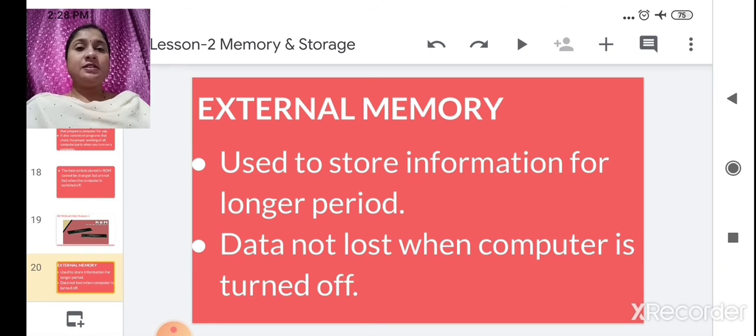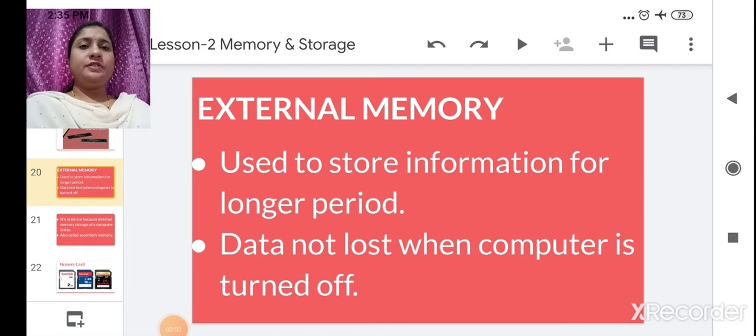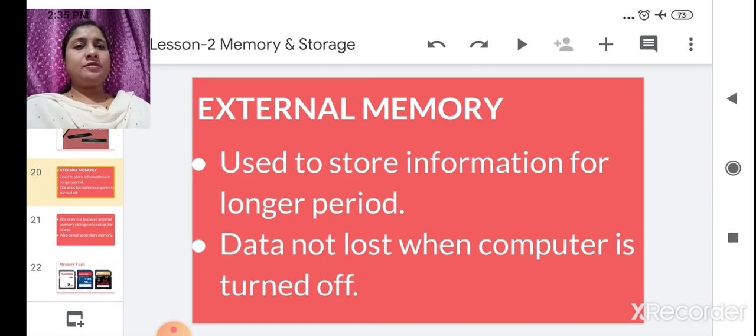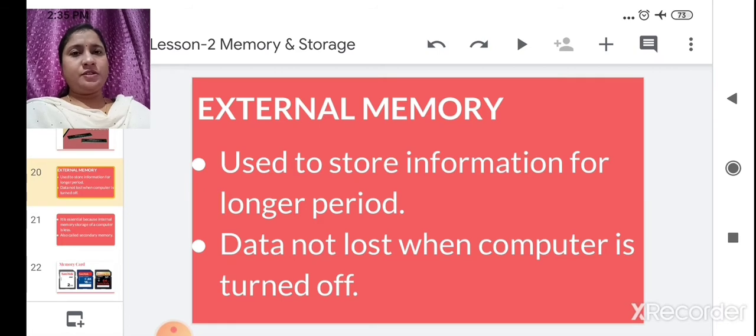Now we will learn about the external memories. Internal memory is known as primary memory, and this external memory is called secondary memory. It is also used to store the data and information in a computer for a long period of time.